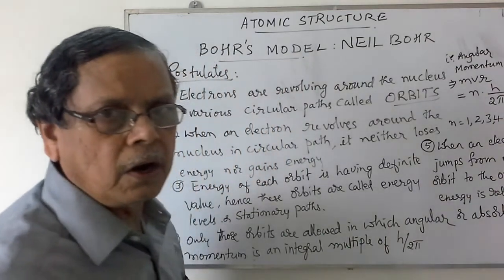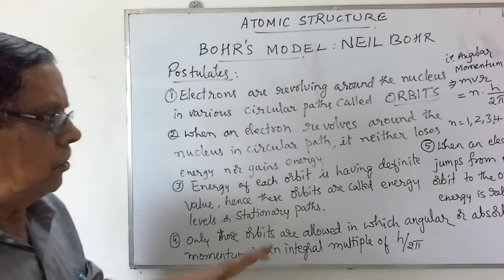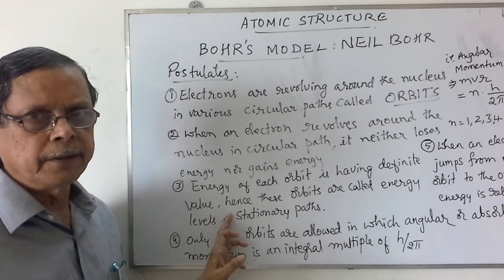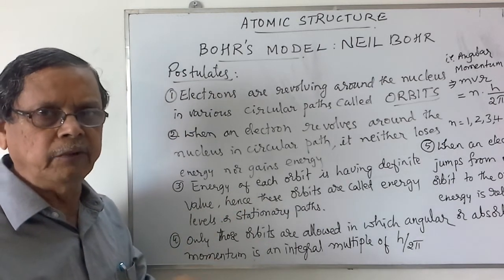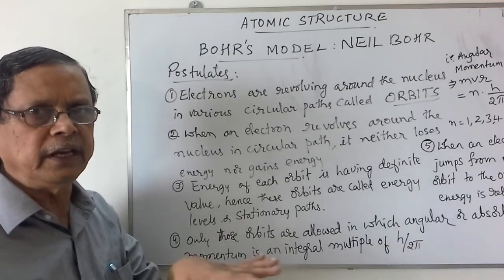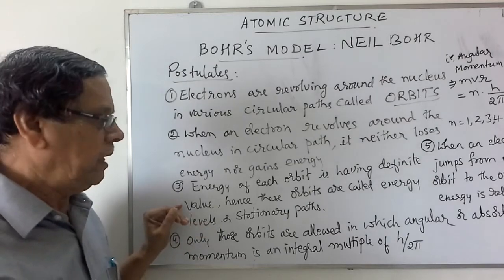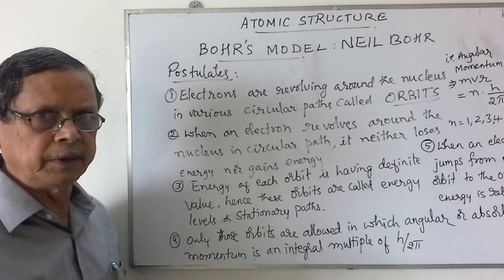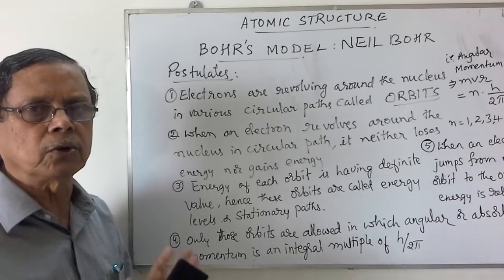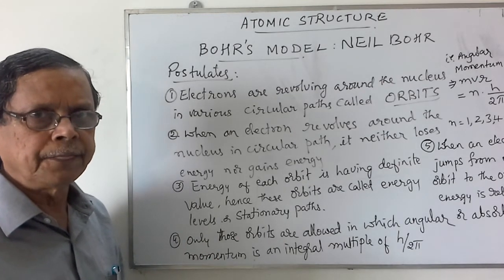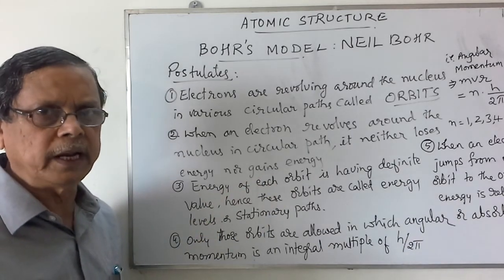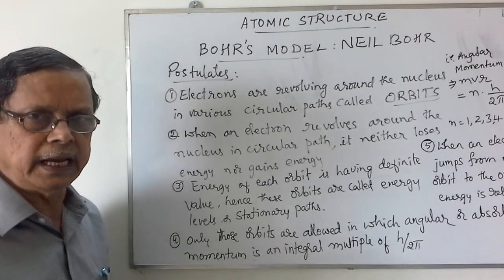The energy of each orbit has a definite value. For the first orbit, let us say the energy is E1. For the second orbit, the energy is E2. Third orbit, E3, E4, etc. Then when an electron jumps from a lower to a higher energy orbit, it will absorb energy equal to the difference in the energy levels. Similarly, when the same electron jumps from a higher energy level to a lower energy level, it will release the energy.